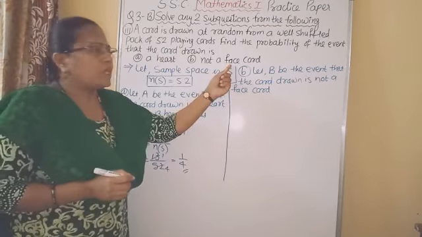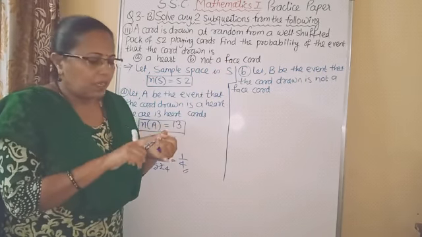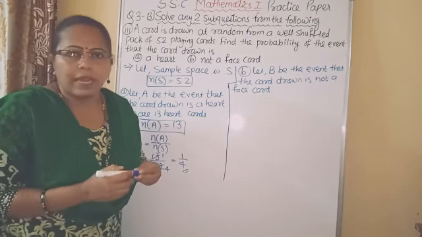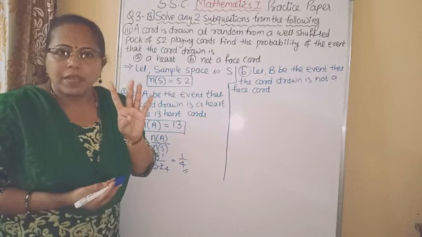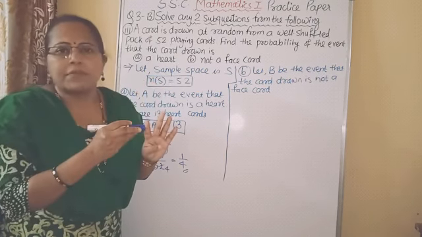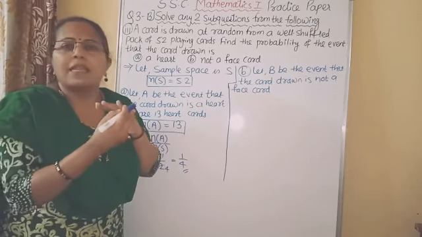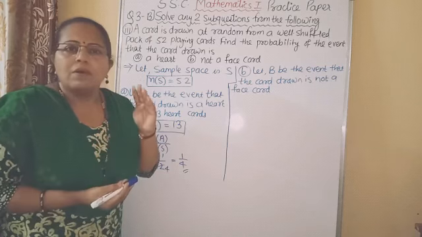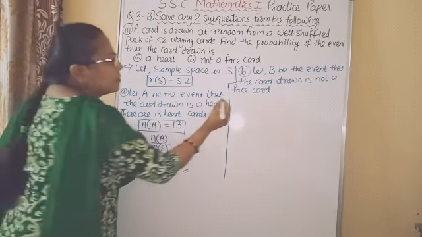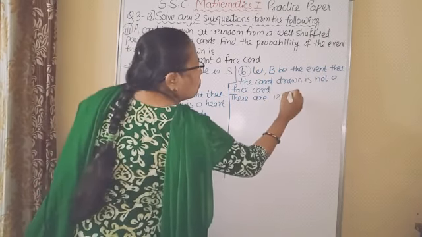So here students, you should know which cards are face cards. Jack, Queen and King. These three are face cards. As we know there are 4 types of cards and in each type we have 3 face cards. So in diamond we have 3 face cards, heart 3 face cards, spade 3 face cards and club 3 face cards. So 4 3s are 12. There are 12 face cards.